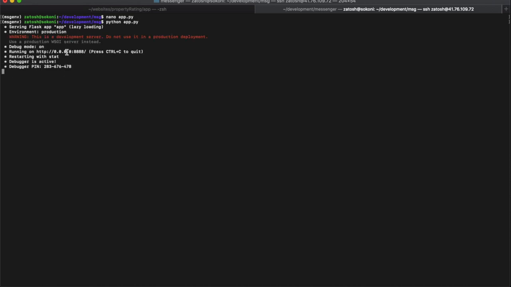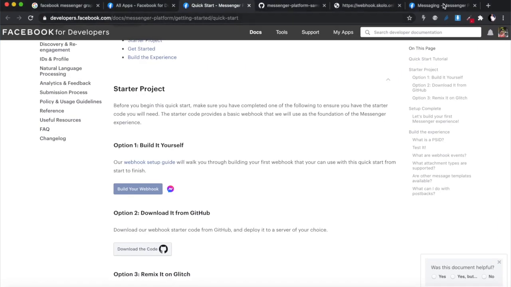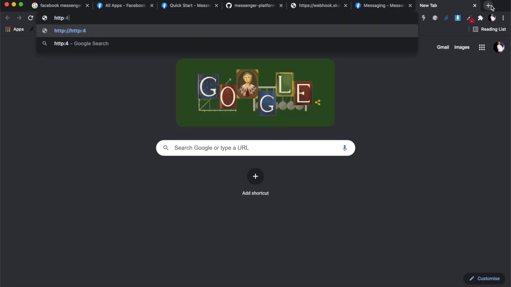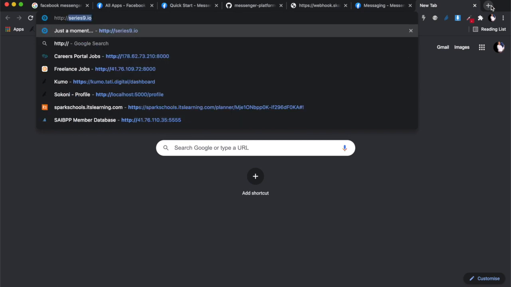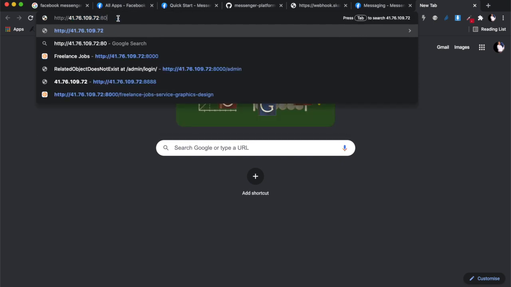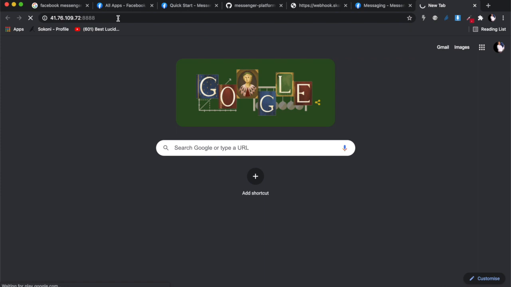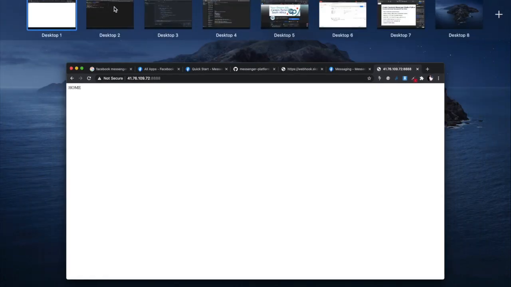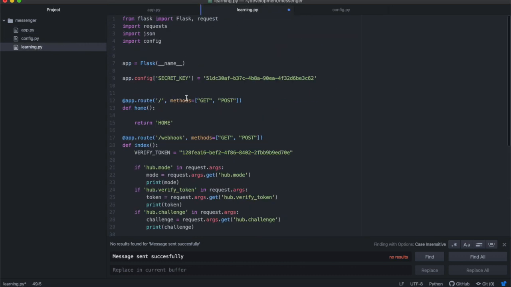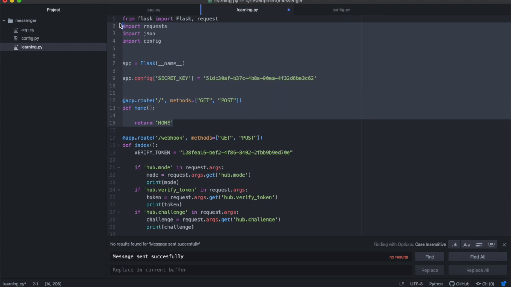Okay, and then we need to get our IP address and just test this on 888. So let's go over here and look for this HTTP. I think it's 4.109, 888 like that. There you go. And then you just get the word home. So this home is the only thing it's returning inside of your application. So your application is therefore installed properly. If you do this and you get to this point, you've installed properly.